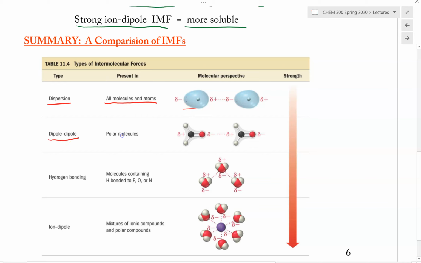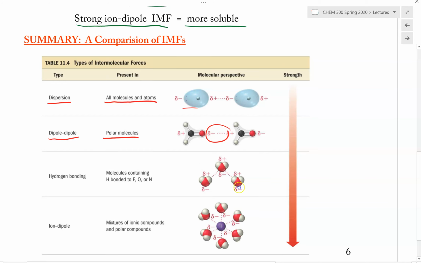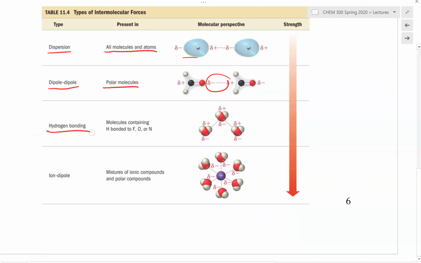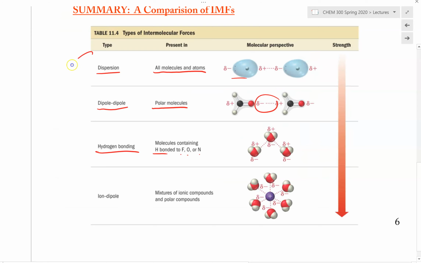The next one is the dipole-dipole force. This exists in all polar molecules, where we have permanent dipole moments interacting with each other. And next would be hydrogen bonding. Hydrogen bonding exists in molecules containing hydrogen bonded to fluorine, oxygen, and nitrogen. To be more clear, it is the interaction between the H bond donor and the H bond acceptor. All of these can exist in a pure substance.